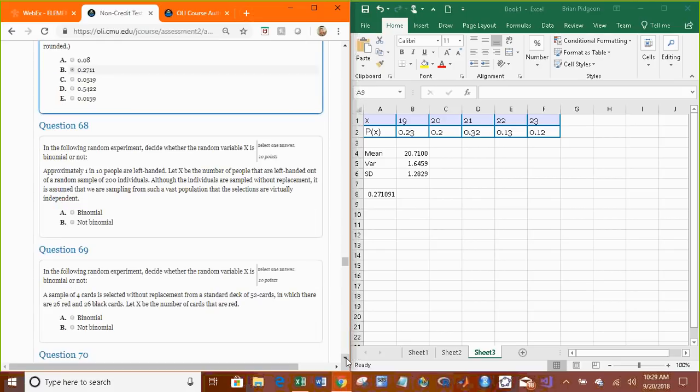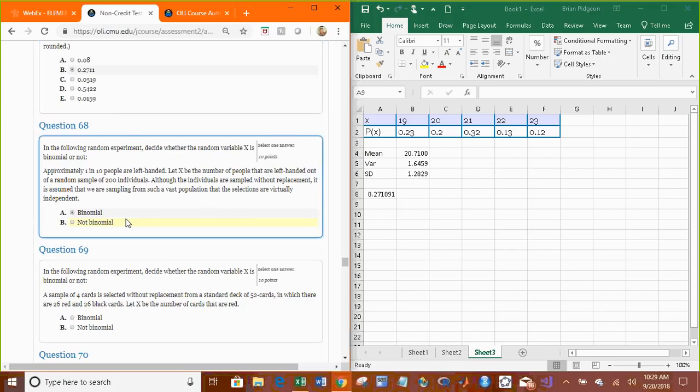Okay. In the following random experiment, determine whether the variable x is binomial. Approximately 1 in 10 people are left-handed. Let x be the number of people that are left-handed out of a sample of 200. Although the individuals are sampled without replacement, it is assumed that we are sampling from a vast population. So this is binomial because we have two outcomes. You're either left-handed or right-handed. The number of trials is 200. We are sampling from a vast population, so everything is basically independent of one another. So that is going to be our binomial random variable.